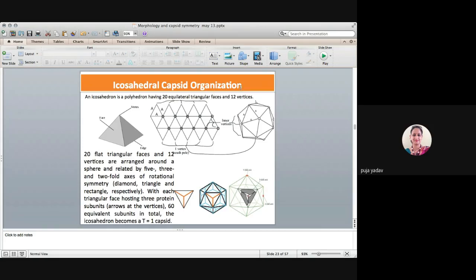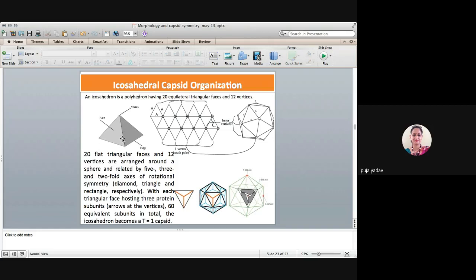Here you can see this triangle. An icosahedron is a polyhedron. What is the meaning of polyhedron, guys? It means it is a three-dimensional structure. You can see a triangle. Whenever we use the word triangular, what does it mean? An equilateral triangle. An equilateral triangle means all three sides are equal.